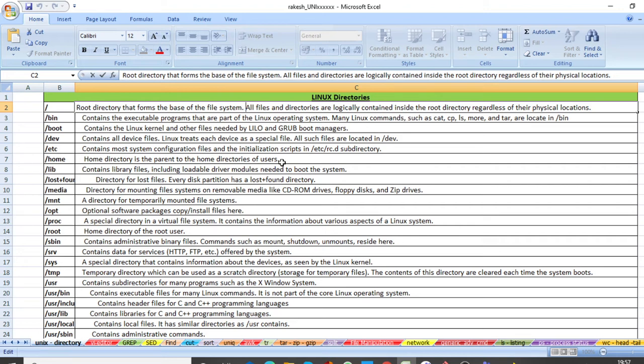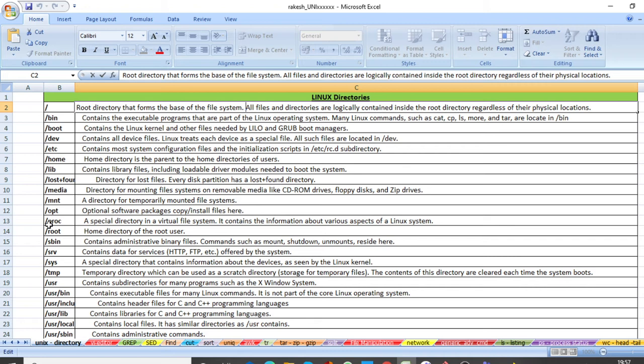How will we go to that home? If you put cd tilde symbol or cd and enter, then we can go to the home directory of that applicative user, or maybe a personal user also in that way.